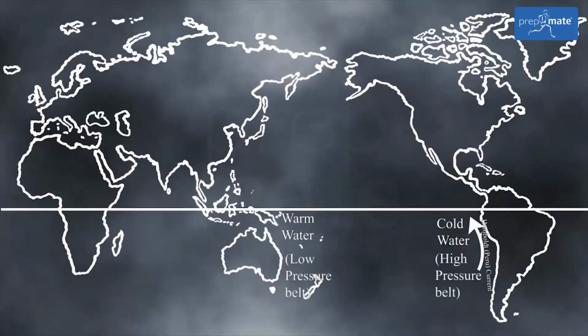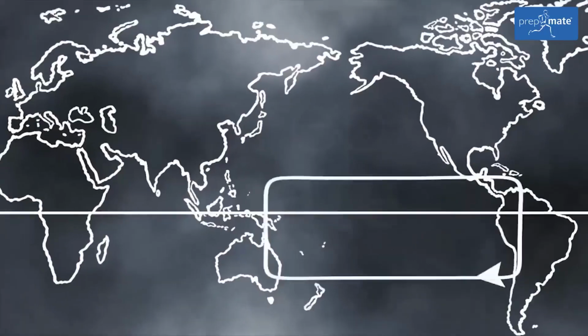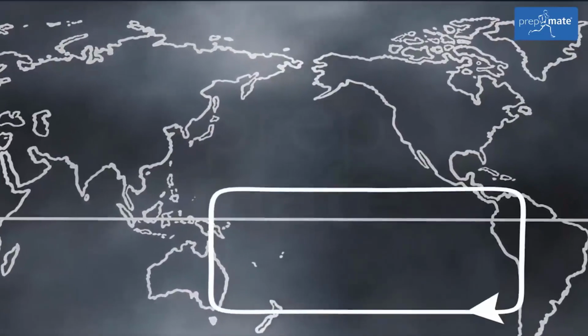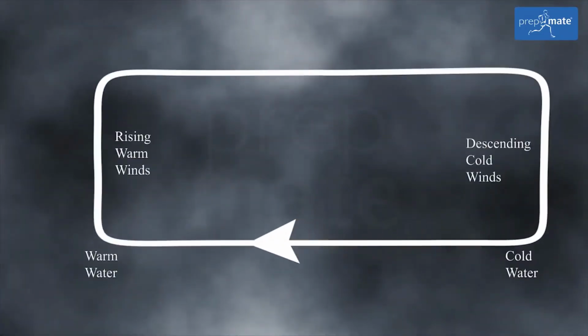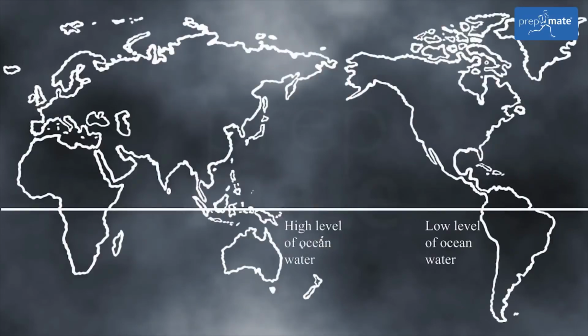Consequently, there is high pressure belt in Eastern Pacific and low pressure belt in Western Pacific. As a result, surface winds blow from Eastern Pacific to Western Pacific. These winds get warm and rise upwards. After reaching the upper atmosphere, these winds start moving towards Eastern Pacific. By the time these winds reach over Eastern Pacific, these winds are cold enough to descend downwards.